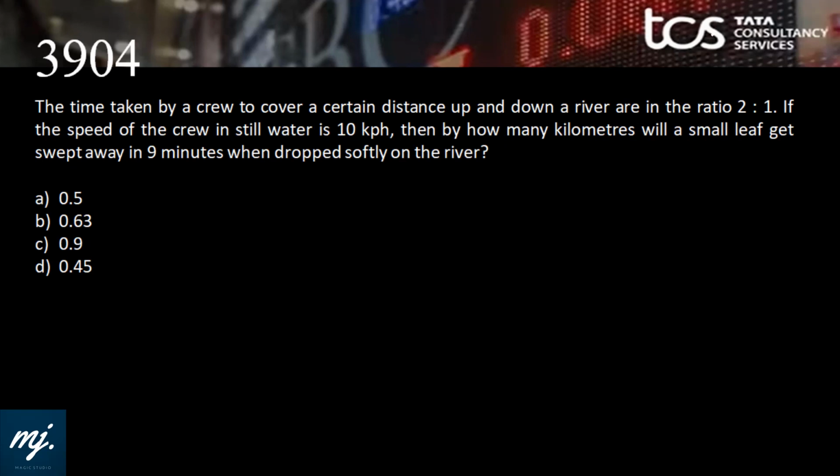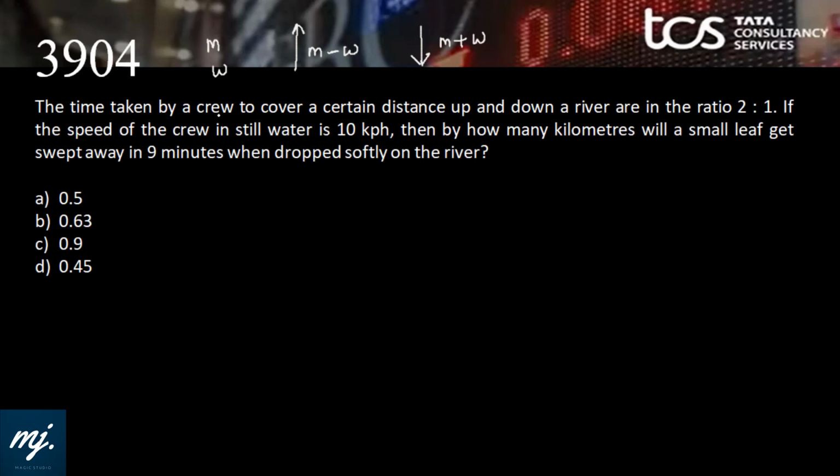Okay, how can we complete a time, speed and distance session without discussing upstream and downstream? We have the speed of men or speed of boat, and we have the speed of stream or speed of water. If you are going upstream, your effective speed would be m minus w because you would be getting resistance from water. And when you are traveling downstream, you would be getting help from the flow of water. Your effective speed would be m plus w.